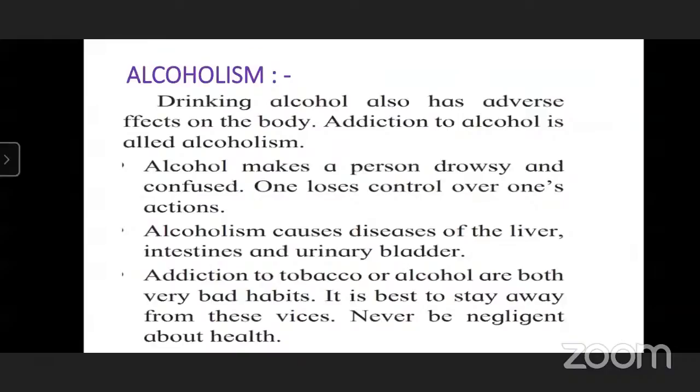And second is alcoholism. We see people around us, some of them drink alcohol. It is very harmful to our body. If we drink alcohol, it makes a person drowsy and confused. We lose control of ourselves. Alcohol causes diseases of the liver, intestine, and urinary bladder. And addiction to tobacco and alcohol are both very bad. Sir, it affects our throat too. Yes, throat also. Very good. So never be negligent about health. If we want to keep our health good, we have to avoid tobacco and alcohol addiction.